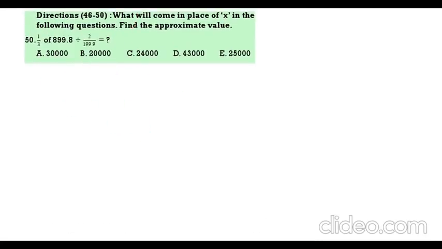1 by 3 of 900. So what is 1 by 3 of 900? That is 300 into 200 by 2. That is nothing but 100. So that is equal to 30,000. 30,000 is the correct answer.